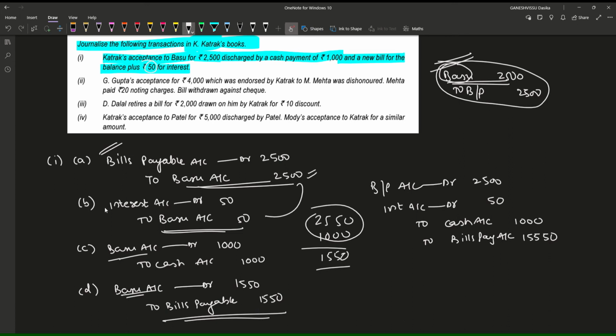So interest is again here on the debit side. Bills Payable is also there on the debit side for 2500, written on the same. So the same, by elaborating, they will not cut any marks; deducting marks is not there. But if you write like this, then they will be very happy.